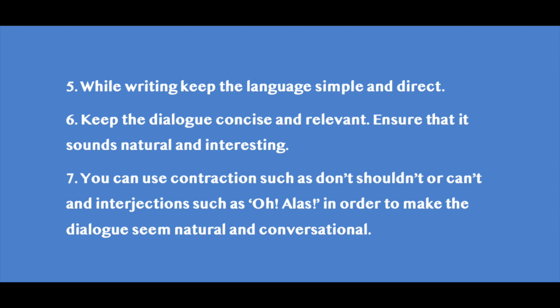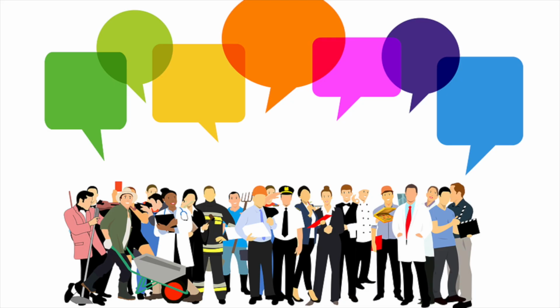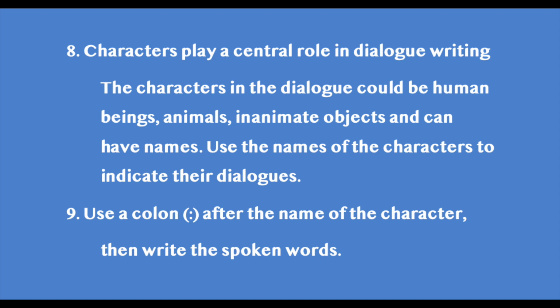While writing, keep the language simple. Keep the dialogue concise and relevant. Ensure that it sounds natural and interesting. You can use contractions such as don't, shouldn't, can't, and interjections such as oh, alas in order to make the dialogue seem natural and conversational. Characters play a central role in dialogue writing. The characters in the dialogue could be human beings, animals, inanimate objects, and can have names.